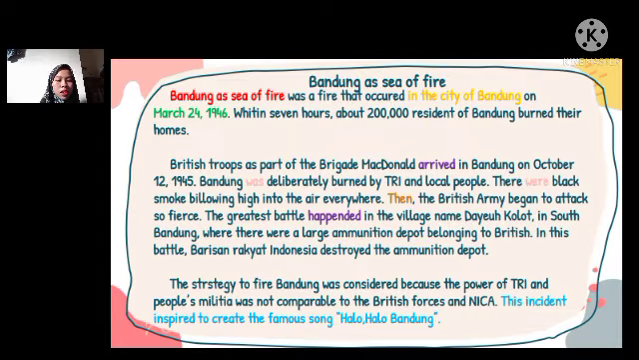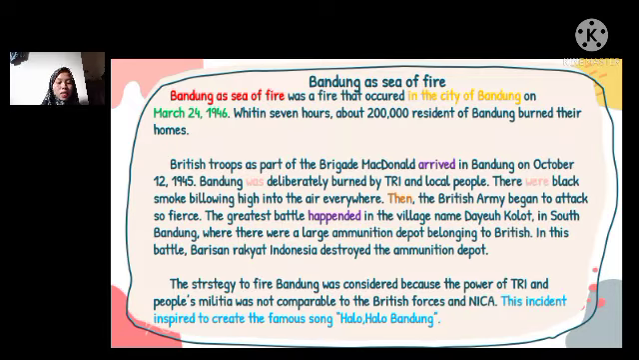Okay, let's see the text. In the first paragraph, we can find what the text is about, and the answer is Bandung a Sea of Fire. And who was involved? We can find the answer in the first paragraph: residents of Bandung. Next, where did it happen? We can find the answer in the text: the city of Bandung. And the last is, when did it happen? From the first paragraph, we can find the answer is March 24, 1946.